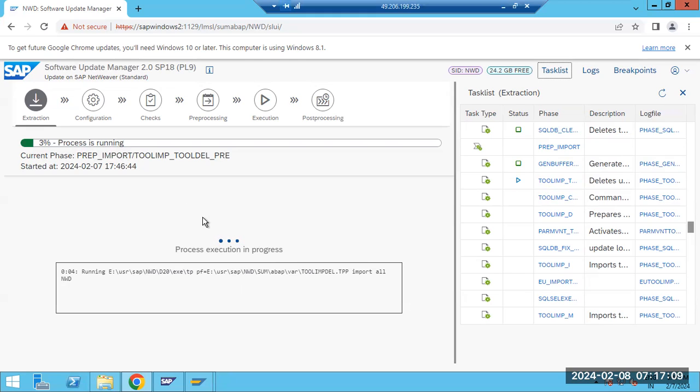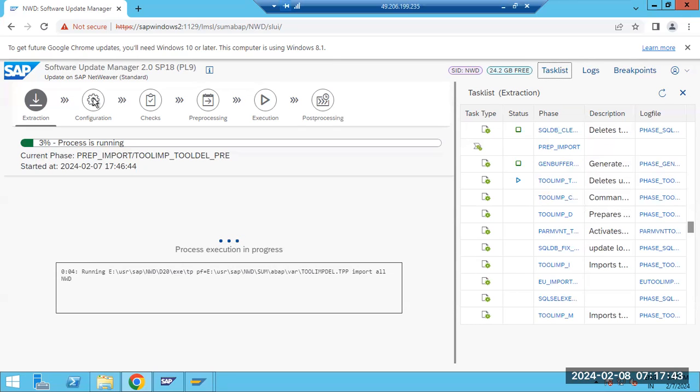See here, now some tool is getting copied. This is the extraction phase, and some tool is progressing. When extraction is completed and it comes to the configuration phase, it will ask for our inputs. This configuration phase is very important. In the configuration phase, we have to provide the inputs: uptime, how many parameters, downtime, how many parameters, and all those things.